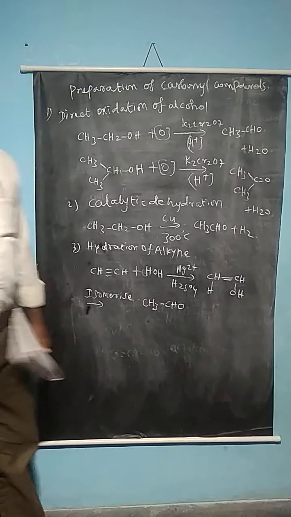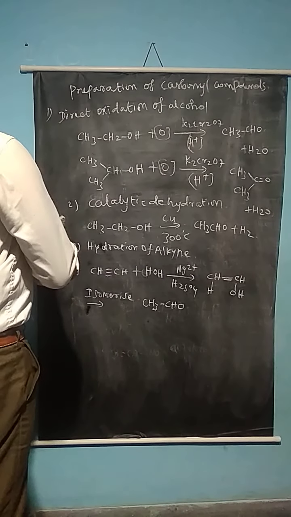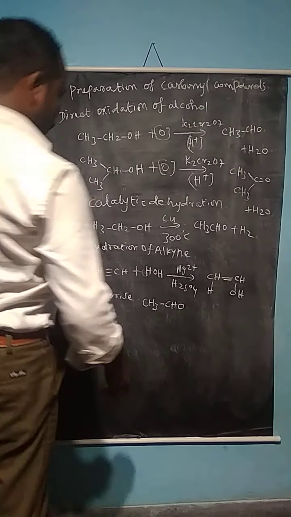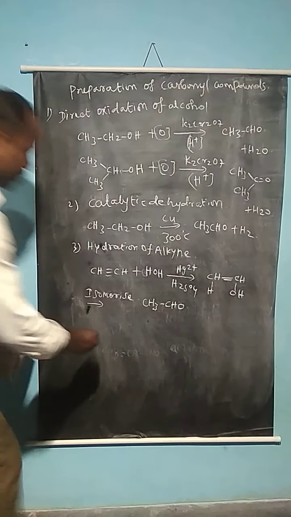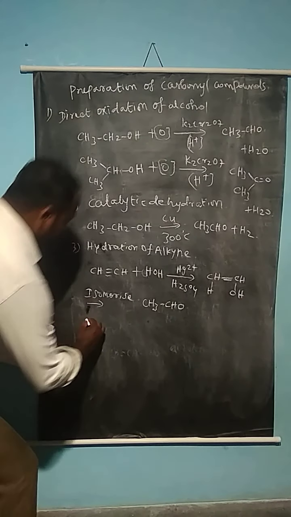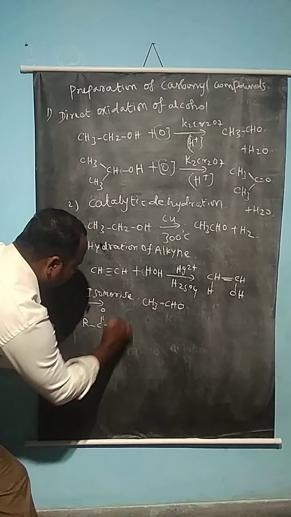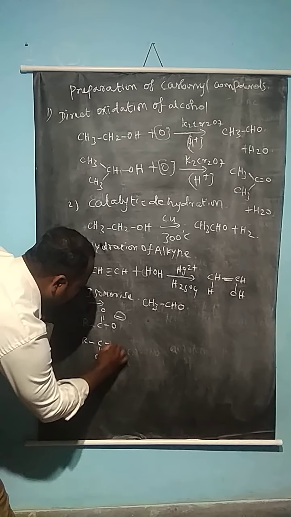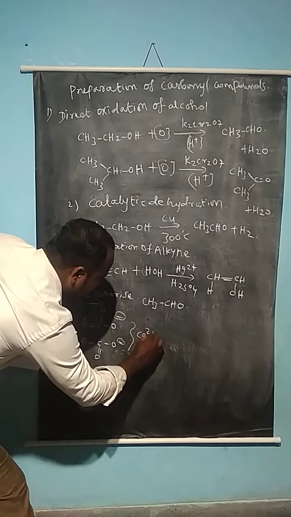So there are more preparations of aldehyde and ketone compounds: direct oxidation of alcohol, catalytic dehydrogenation, hydration of alkynes. Some more examples are from the pyrolysis of the salt of carboxylic acid. Here, how is the compound formed? R C double bond O O minus, and here also R C double bond O O minus, with calcium 2 plus.